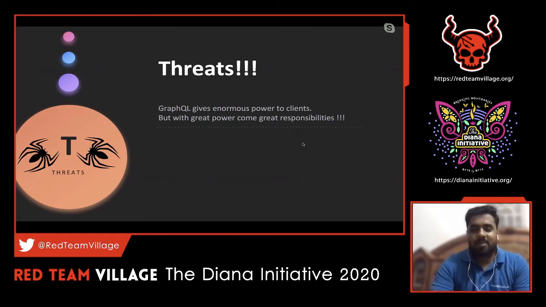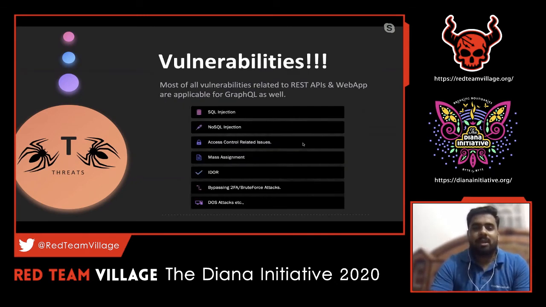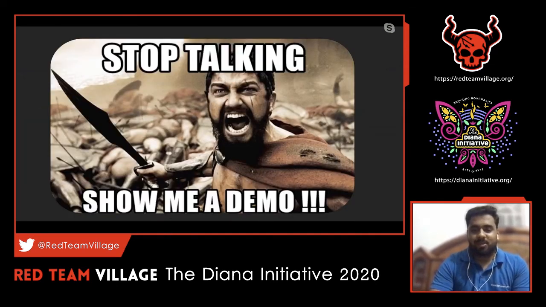The same thing applies for vulnerabilities as well, because with respect to REST APIs, we see these vulnerabilities more often, right? This is not the complete list, these are just the common vulnerabilities which we notice in any REST API and web applications. The same thing is applicable for GraphQL as well. Even DoS attacks are one major case which happens in GraphQL quite often, and that can lead to resource exhaustion. We'll see that in a demo. I've been talking much, so let's see one more demo quickly.